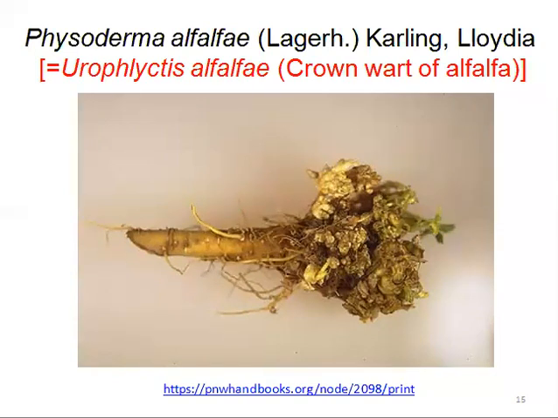It causes the crown wart of alfalfa. Here you can see the galls found at the top of the alfalfa. In some literature, this genus is named Cladochytrium alfalfae, but the current name is Physoderma alfalfae.